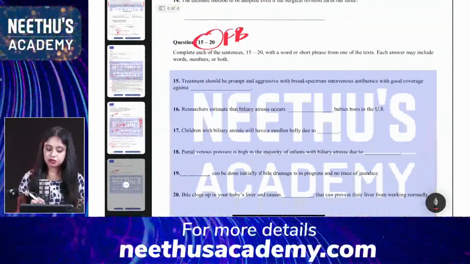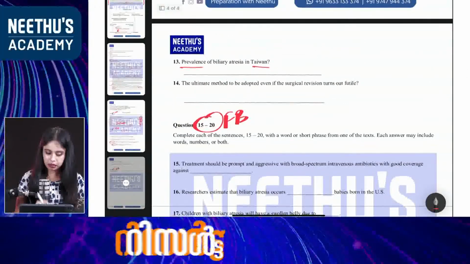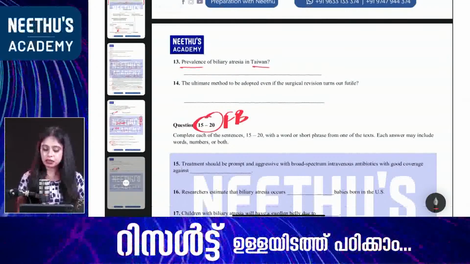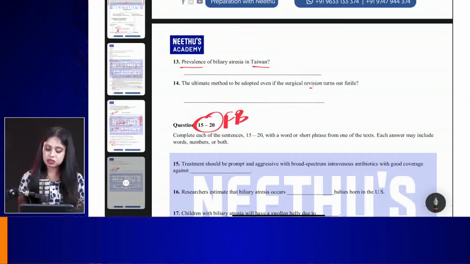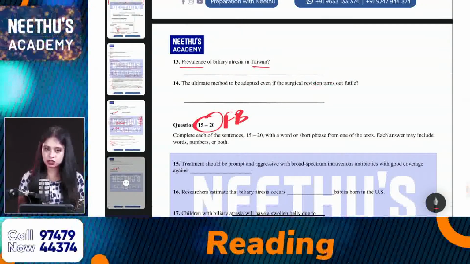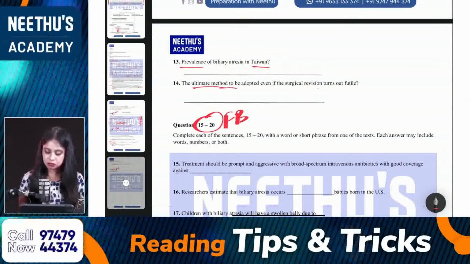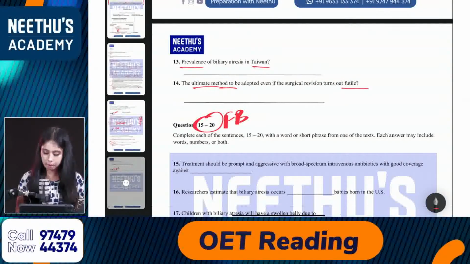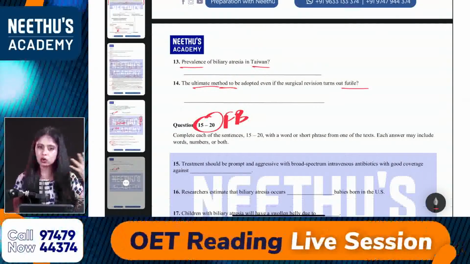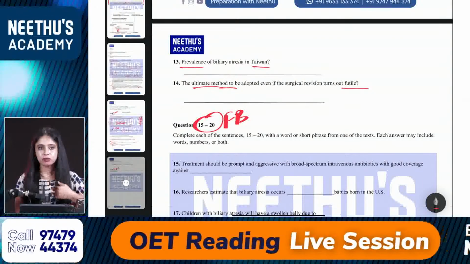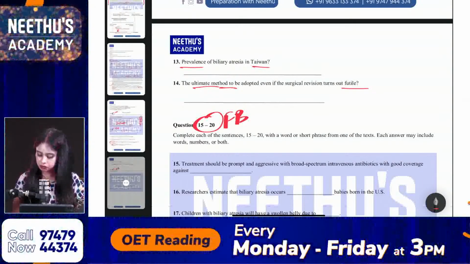Then, 14th one. Ultimate method to be adopted even if the surgical revision turns out futile. So, ultimate, final, method, then futile, not getting better, no improvement. So, what is the correct answer?